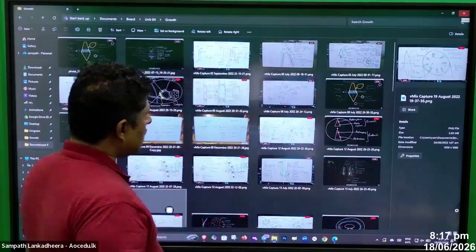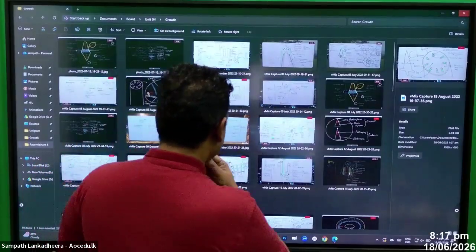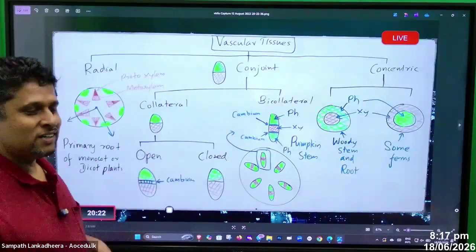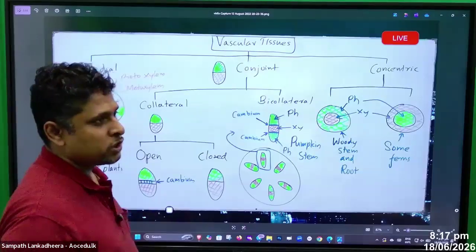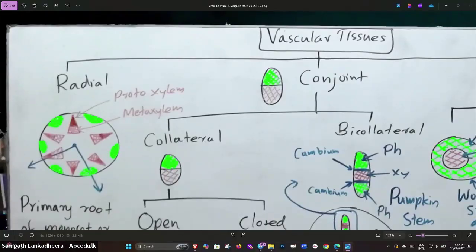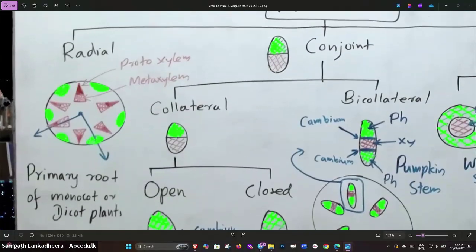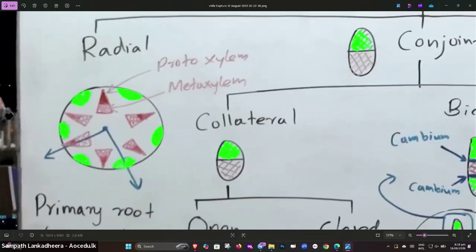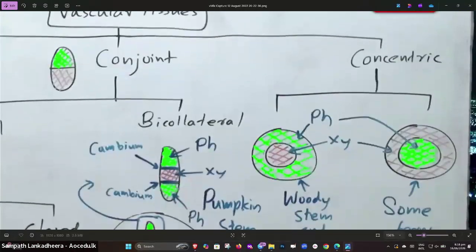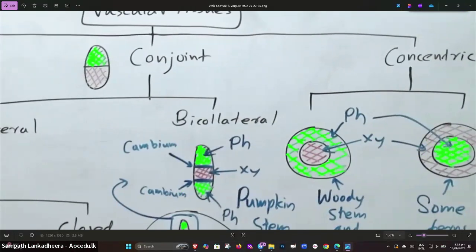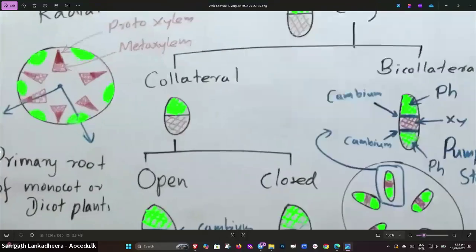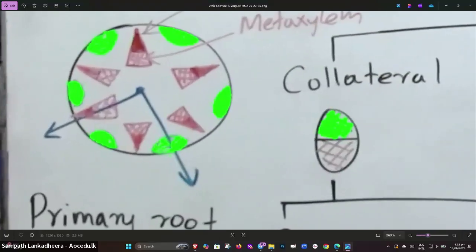All right, it's here. Look at this, Santosh. For vascular tissue, we say radial, and then we say conjoint, and then we say concentric. And radial means what? This is radial. Look at this radial type.